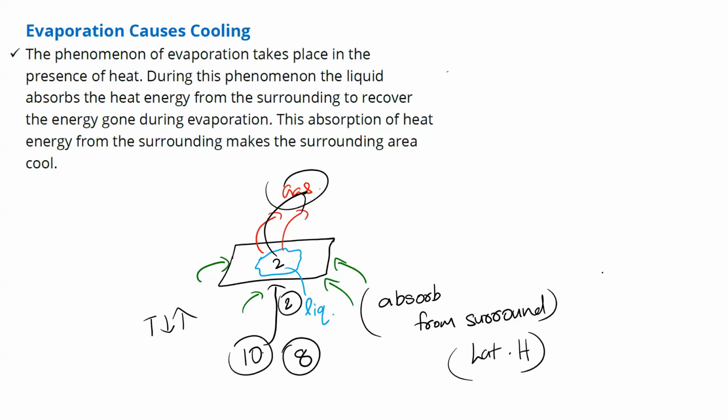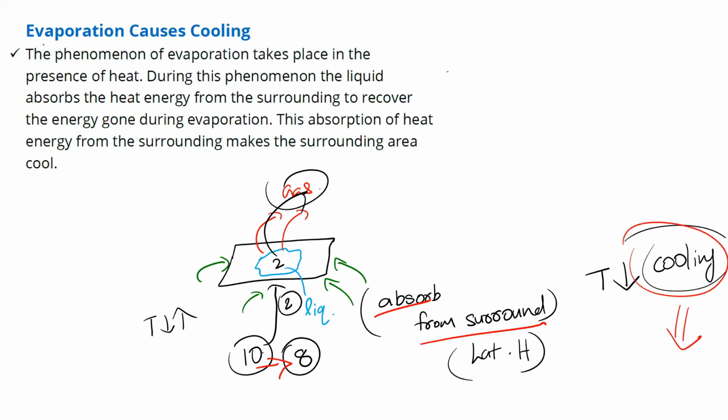Yes, it will decrease. And when temperature decreases, what can I say? It will result in cooling. So this is what happens during change of state. Whatever particle is changing the state, it will absorb heat from the surrounding. And if heat is taken away from the surrounding, their temperature reduces and it will result in cooling. So what is the conclusion? Whenever evaporation, liquid to gas, happens, it causes cooling in the surroundings. Got the idea? You can count many examples for explaining this.